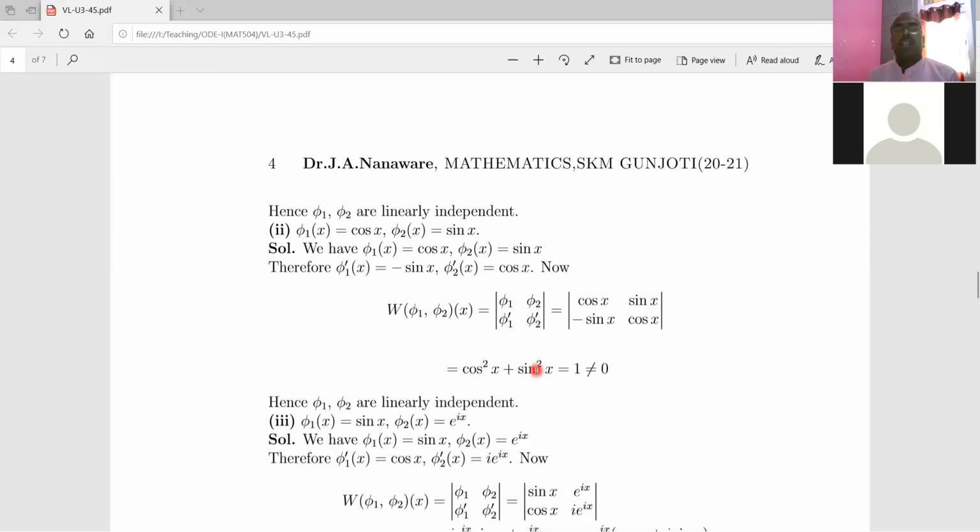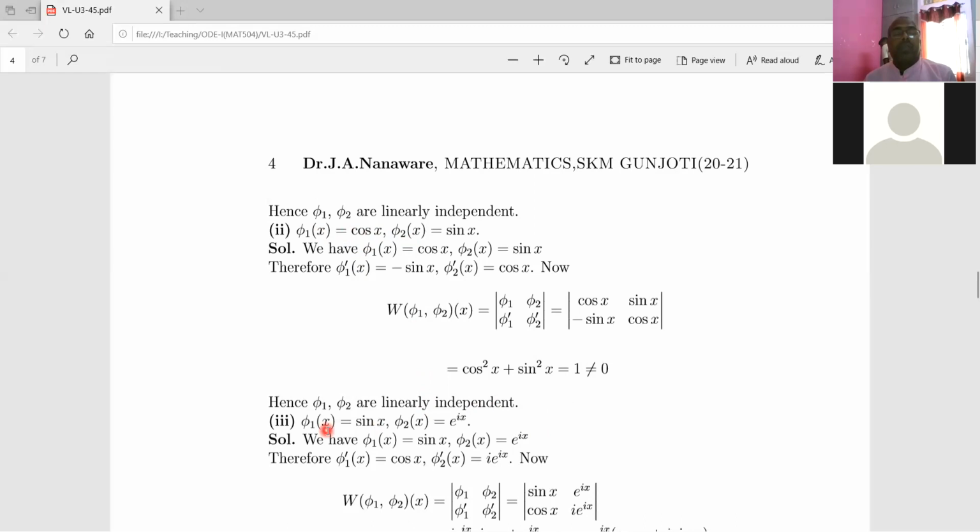So it is very easy here to conclude that the Wronskian of these two solutions at any point x is not equal to 0. In the earlier case we had to argue in a different manner. So here again, by application of that theorem, we conclude that these two functions phi1 and phi2 are linearly independent.